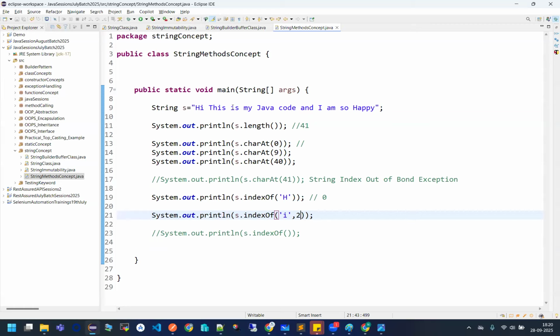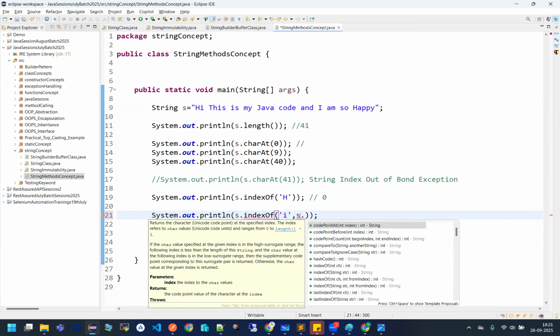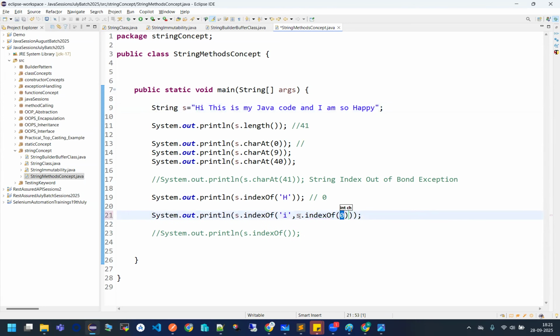Tomorrow, I can be here also. What should I do? So in this case, I can just write s dot indexOf I, which you just got, plus 1. So what will happen, understand, in this case?